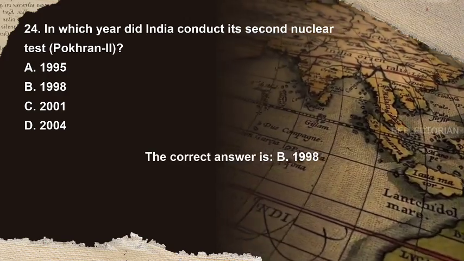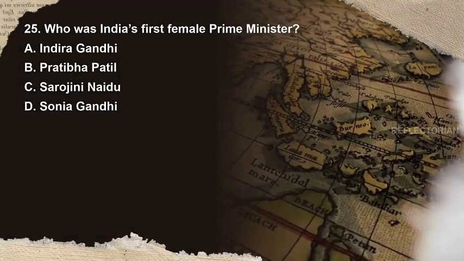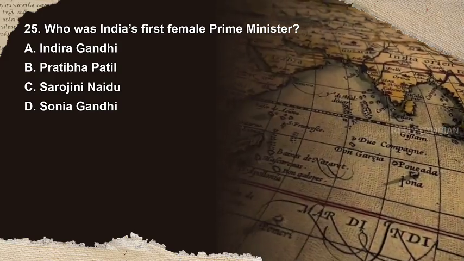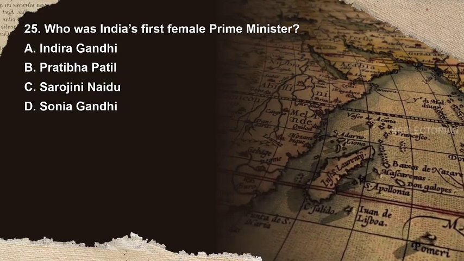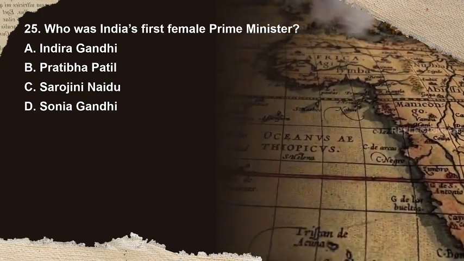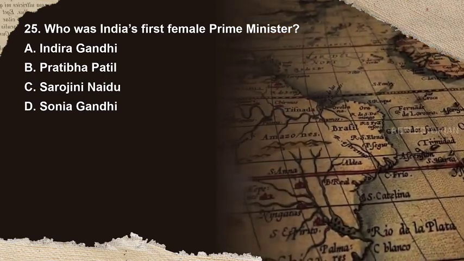The correct answer is B. 1998. Question 25. Who was India's first female Prime Minister? Options are A. Indira Gandhi, B. Pratibha Patil, C. Sarojini Naidu, D. Sonia Gandhi. You have 10 seconds to answer.